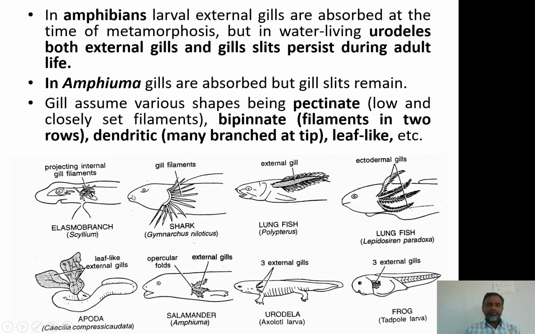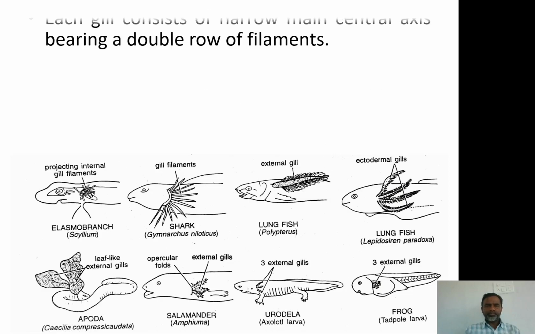Now, gills have various shapes. It may have the pectinate shape. Pectinate means not very large, they are low and closely set filaments. They may be bipinnate, that means filaments are arranged in 2 rows like this. They may be dendroid. Dendroid, if you remember the structure of the neuron, at the end you may see that the axon has a highly branched end. So, if the tip of anything is highly branched, it is in a dendritic fashion, and sometimes they may be leaf like. The shape of the gills varies from one animal to another.